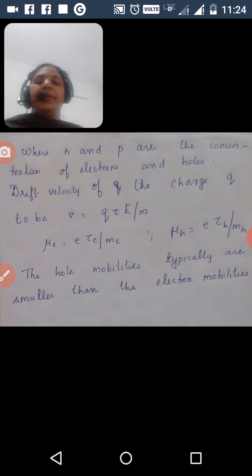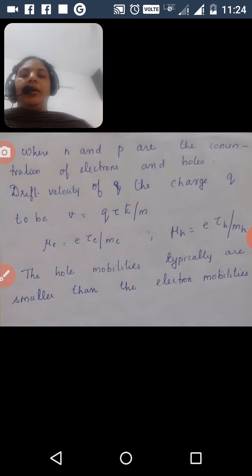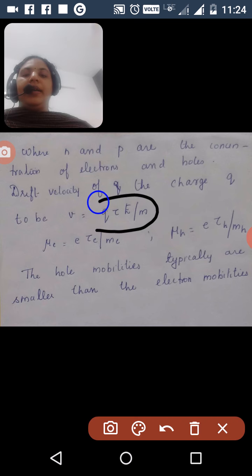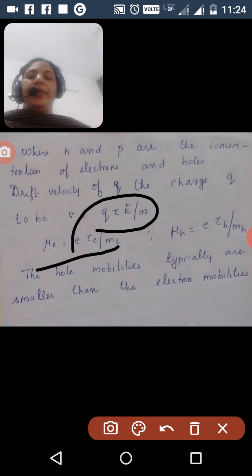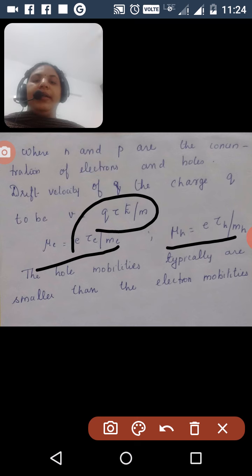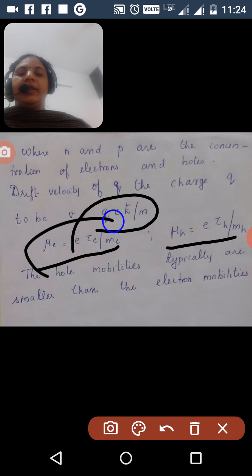Then the drift velocity of a charge q is v equal to q tau E divided by m. Then mu e equal to e tau e divided by me, and mu h equal to e tau h divided by mh. These are the two results we obtained.